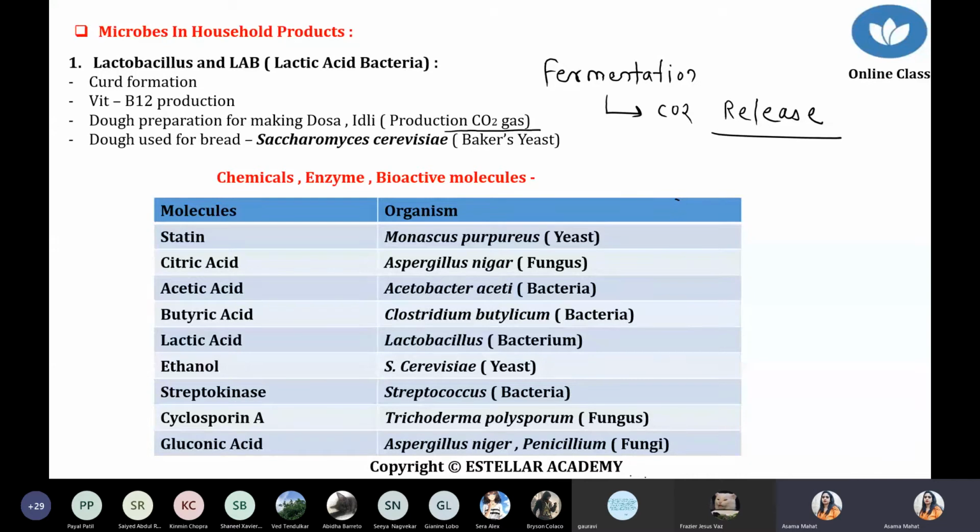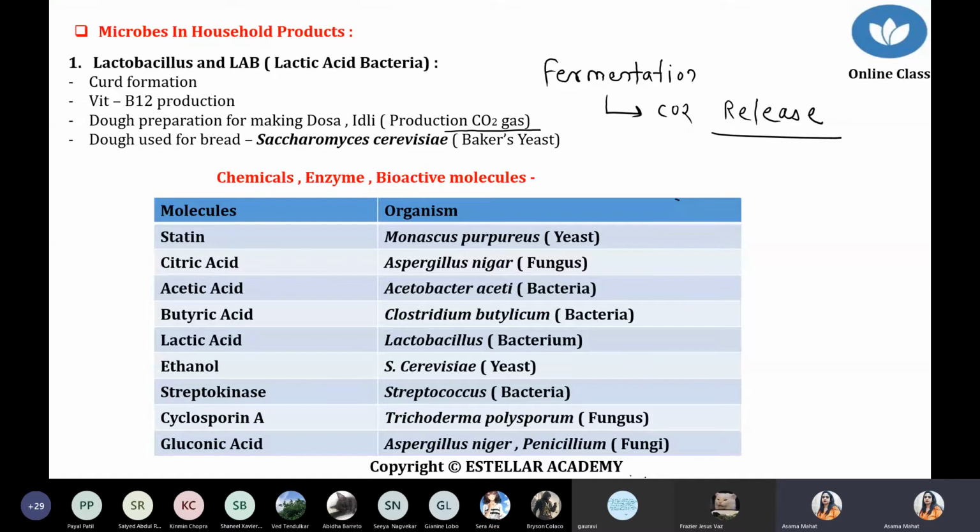Got it? Simple mechanism. So the first bacteria we are talking about is Lactobacillus, used for curd preparation, for vitamin B12 production, and for the production of dosa and idli, because Lactobacillus grows under anaerobic condition. During the anaerobic condition they release CO2, and that's why whatever we make at home becomes very spongy, very soft because of the release of CO2. Got it? So that was one example, Lactobacillus.